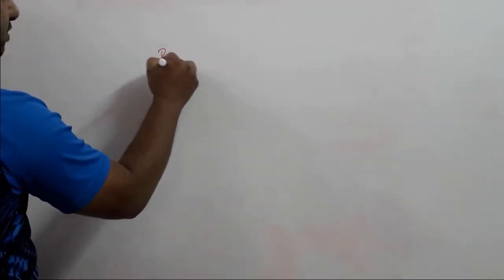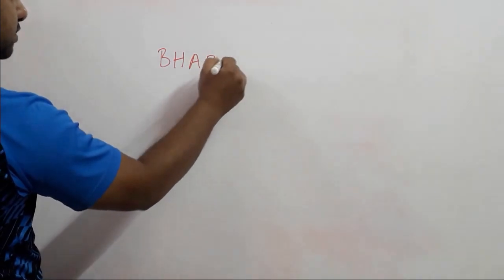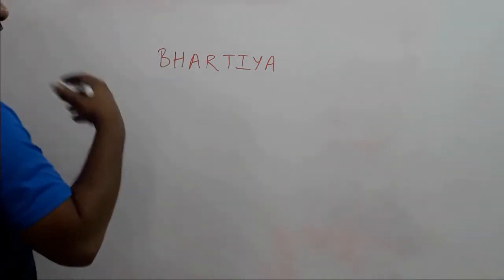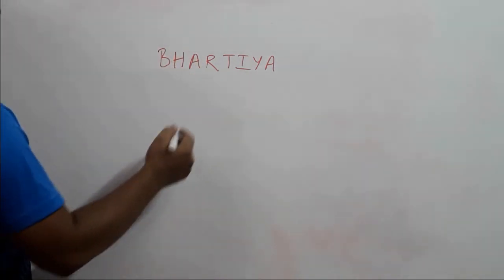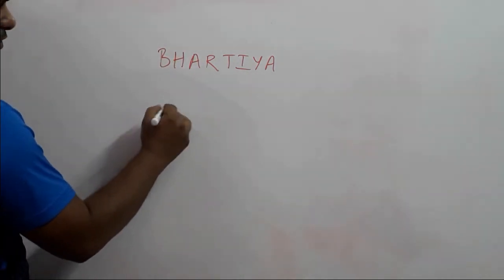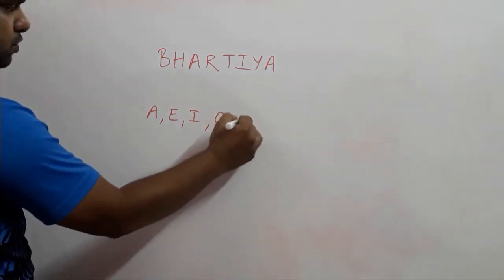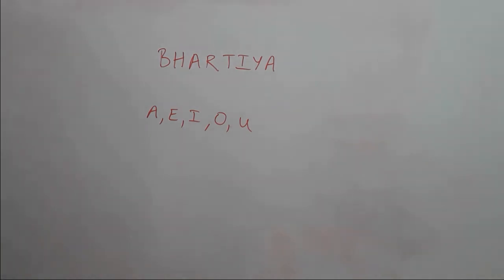Next question. One alphabet is chosen out of the alphabets of the word Bharatiya. What will be the probability of getting a vowel? First, let's write down the word Bharatiya. Okay, so this is how you spell Bharatiya. Now we are asked to find the probability of getting a vowel. So we first need to know what are vowels. The ones which make sounds. So which are the vowels? Actually A, E, I, O, U. So these are English vowels.